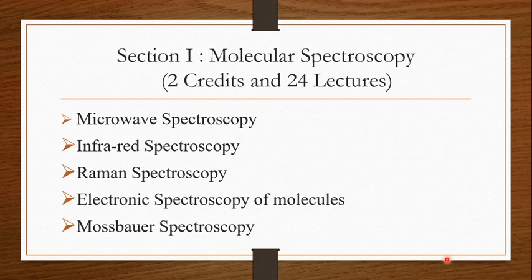The last chapter is Mossbauer spectroscopy. For Mossbauer spectroscopy, we are only going to study the principle of Mossbauer spectroscopy, instrumentation and application. This was for section first.